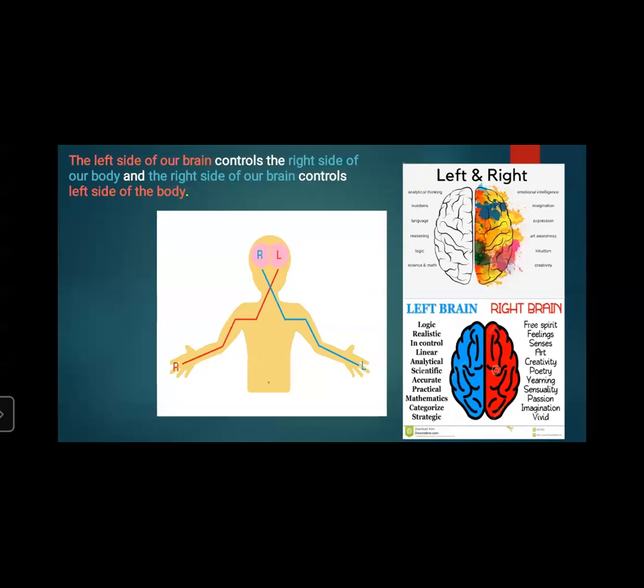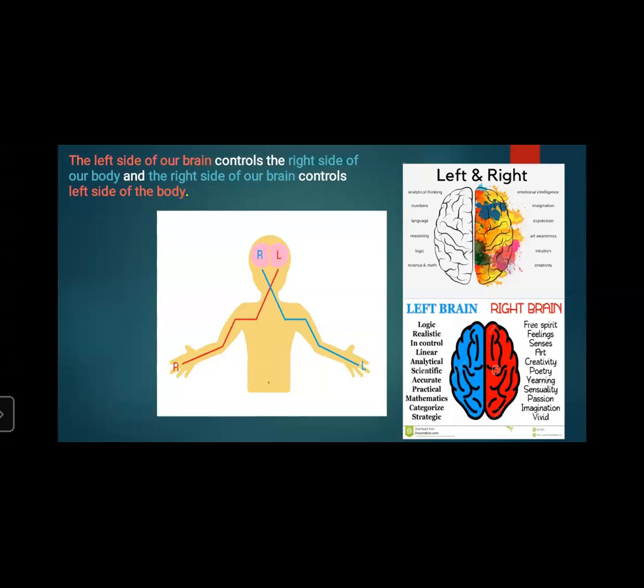Logical thinking, whatever we think, the creativity of our thinking, depends on the left side of the brain. So if we are good in conversation, good in writing work, and think creatively, it means that our left side brain is more active, whereas the right side controls the artistic ability.